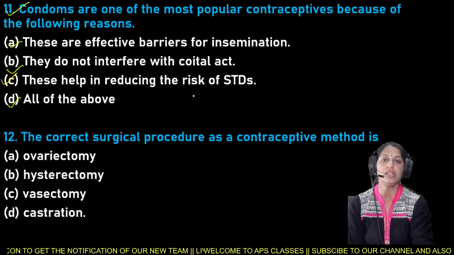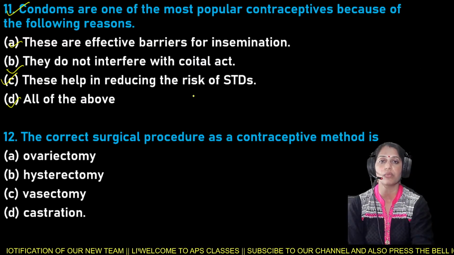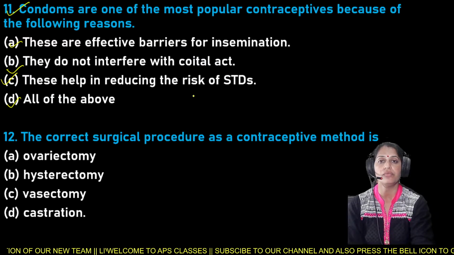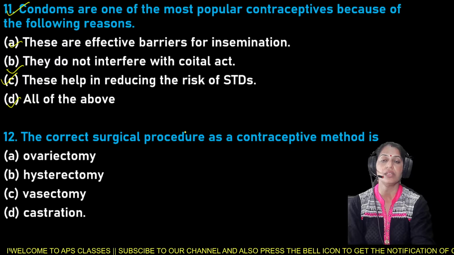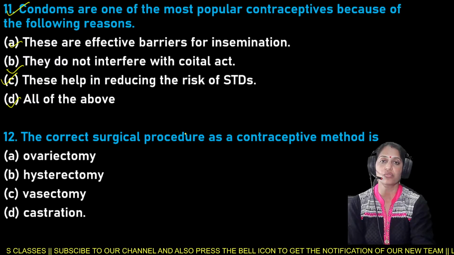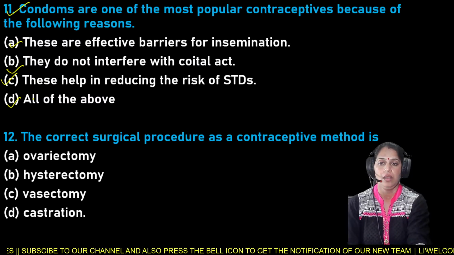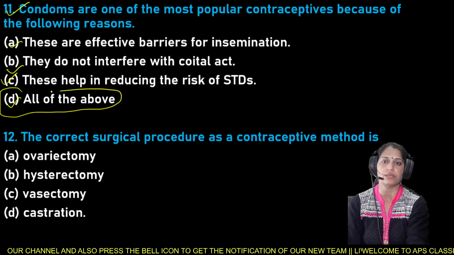So here all these options are correct regarding condoms. Condoms are one of the most popular contraceptives because of the following reasons: they are effective barriers for insemination, they do not interfere with the coital act, and these help in reducing the risk of sexually transmitted diseases. So here option D is the right answer for question number 11.